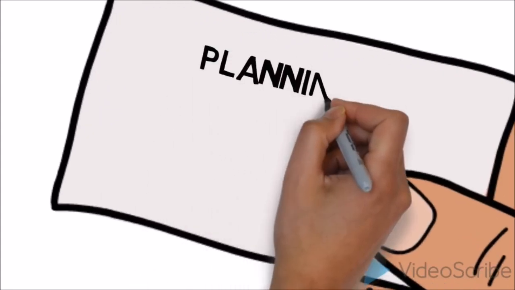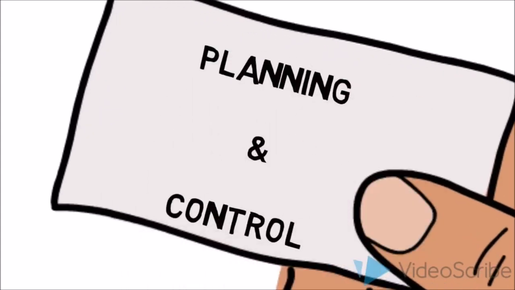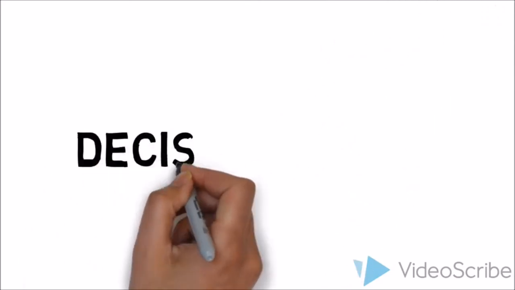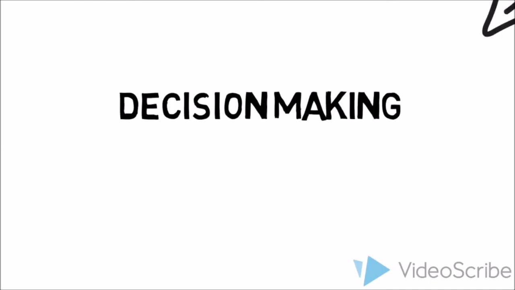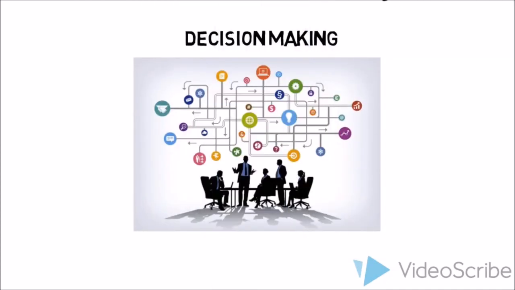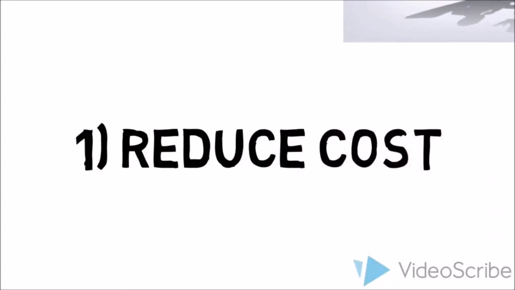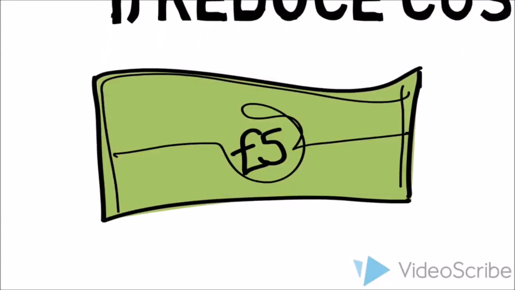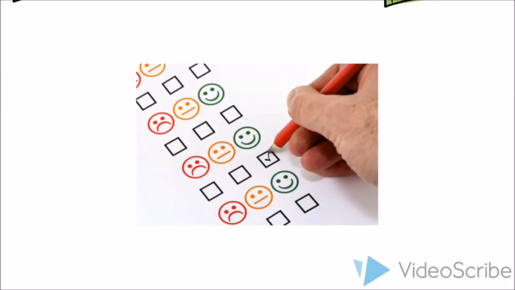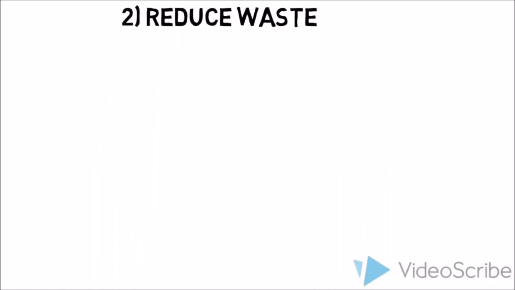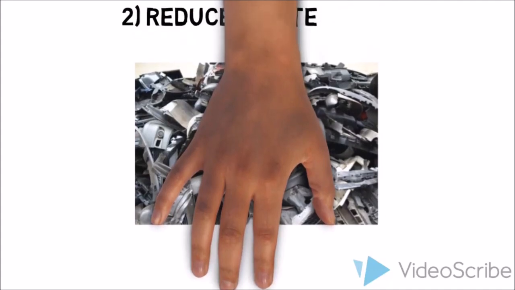By applying Kaizen costing in planning and control, this can help the management team of Toyota or Daihatsu in making the right decisions. Their purpose of decision-making is mainly based on two reasons. The first reason is to ensure that the company manages to reduce their cost of production in manufacturing. When the cost is reduced, the company will manage to increase their profit. Moreover, they will manage to achieve customer satisfaction, which will help to increase their sales. The second reason is to reduce waste. This shows that the company is concerned about the environment and saves more costs.